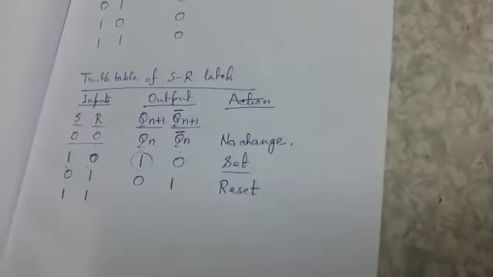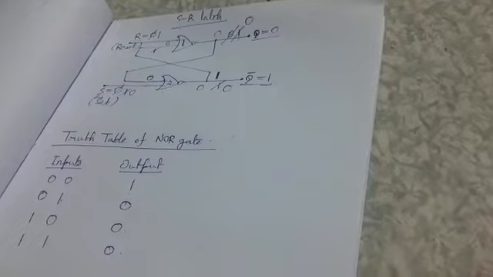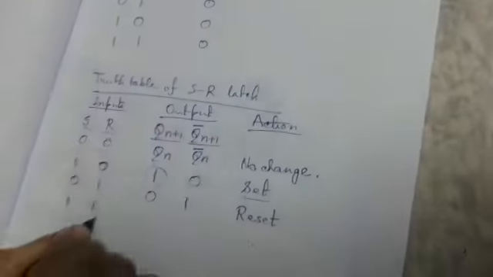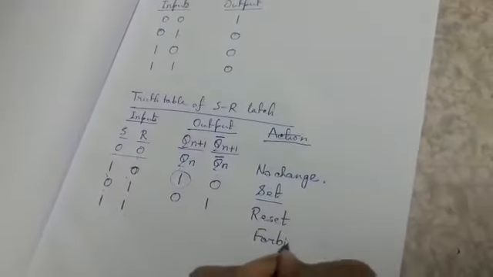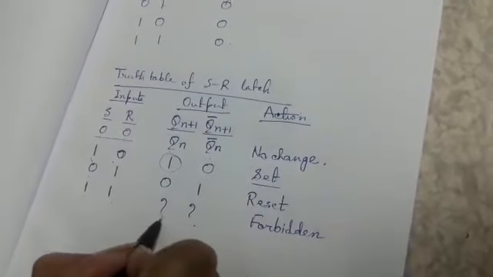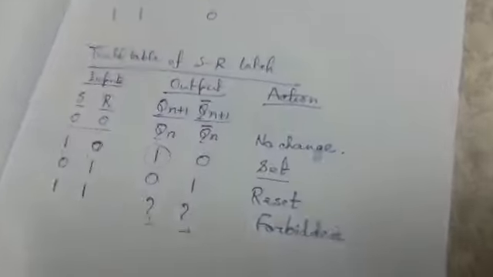So when both are 1, if any one of the inputs is 1, then the output will be 0. So both will be 0. Q will be 0, Q bar will be 0. But is it possible? This is not possible because it contradicts the fact that Q and Q bar are complements of each other. So Q and Q bar can never be the same. So this 1 and 1 case is a forbidden case. This is not possible in practice. Here the outputs are denoted by these question marks.